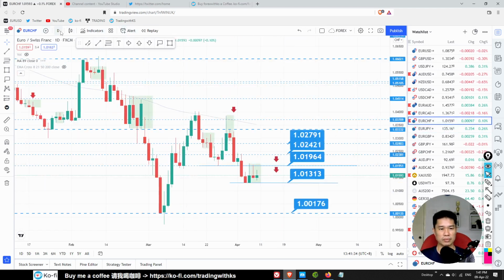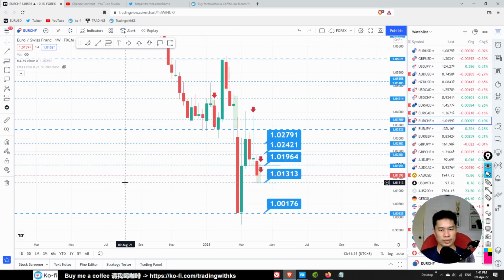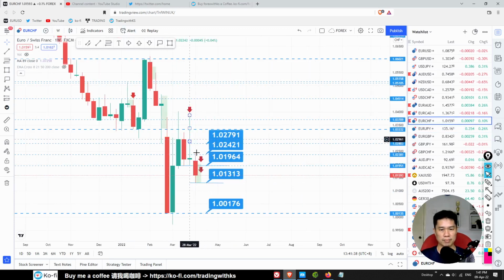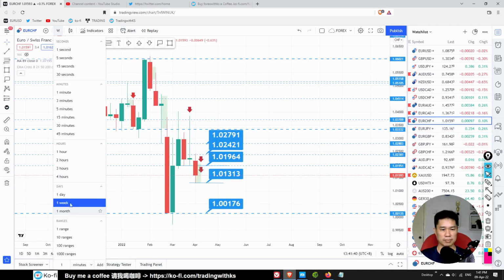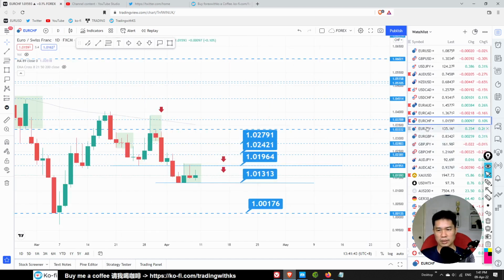Let's check out the weekly. Did we miss the weekly? Okay, weekly is still bearish. Pin bar, then after that a bearish confirmation bar. So it's still bearish.